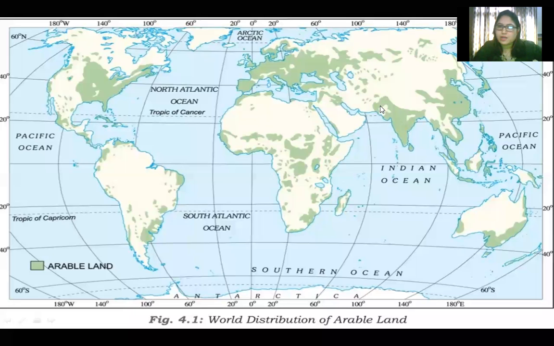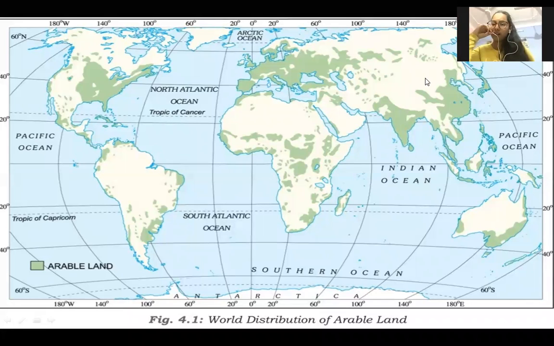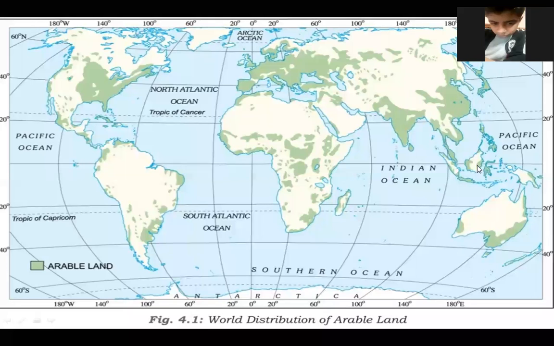Then India, you know well, no need to explain. And which is this part? China and Japan. Japan is also there, and China. Very good. So Japan and China also have arable land.